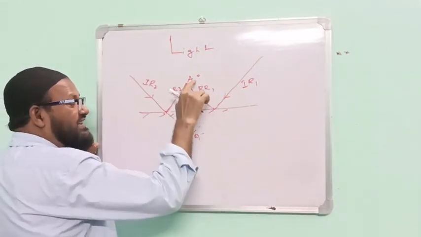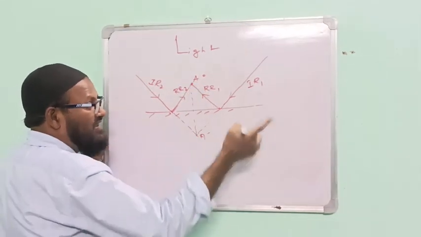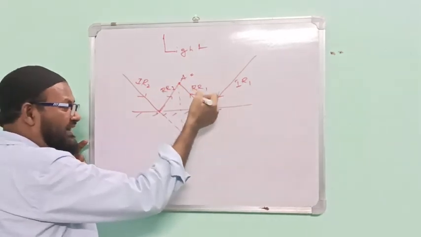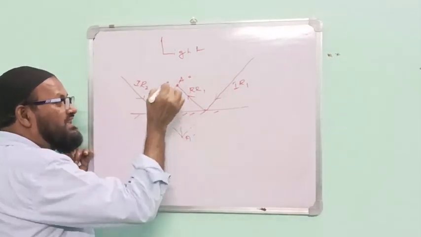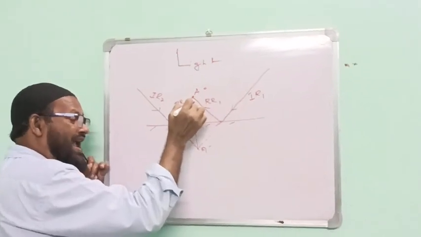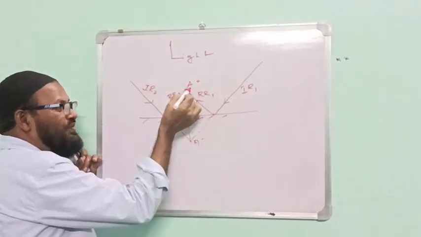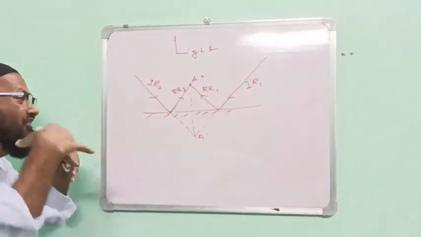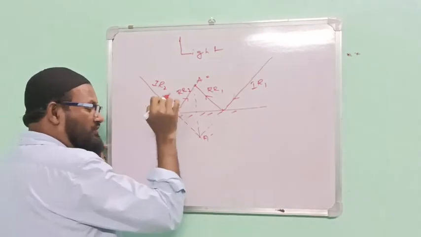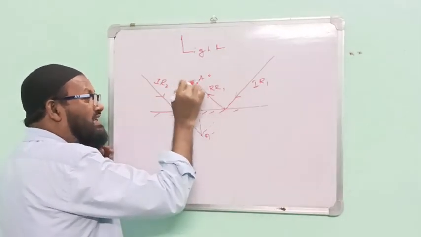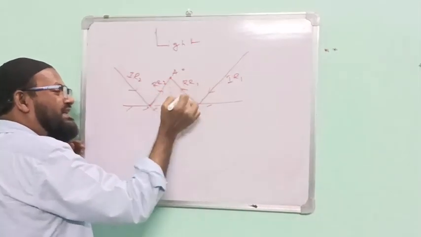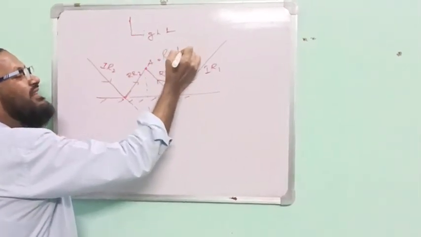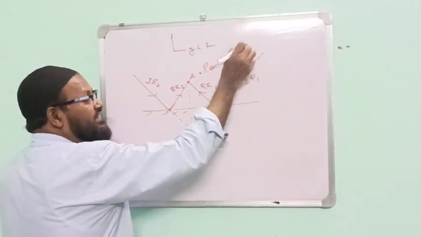real. First thing, it is object or image. What is the conclusion? What is the technique to say it is the object or it is the image? If this point is formed by incident rays, this should be the object. If this point is formed by two reflected rays, this point should be called the image. Since it is formed by the continuous line, not dotted line, therefore this is a real image. Please try to understand real image.